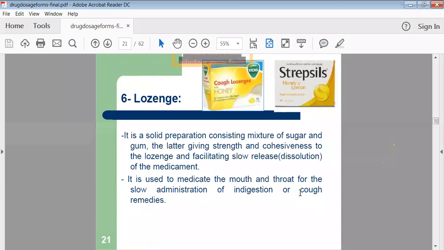Then lozenges are there. What are these lozenges? These are solid preparations containing a mixture of sugar and gum. Many people might have used Strepsils or Vicks tablets. In this we are preparing your drug along with a sugar solution, and we are adding the gum, and these are a little bit harder than your normal tablet. They are called lozenges.